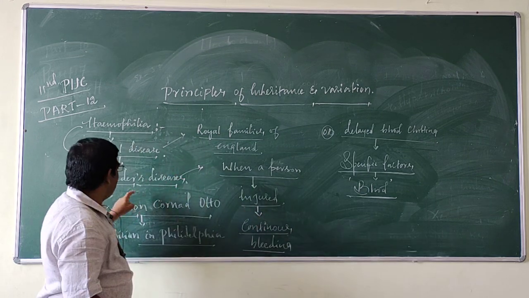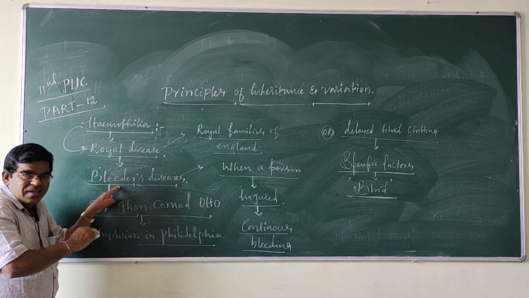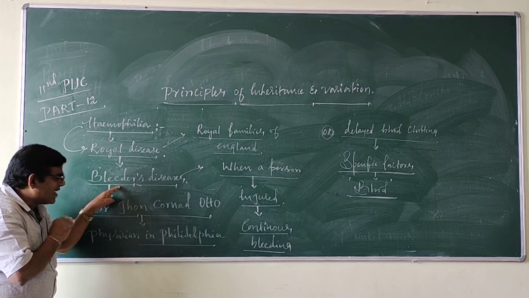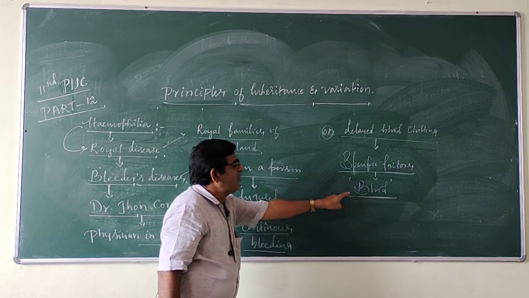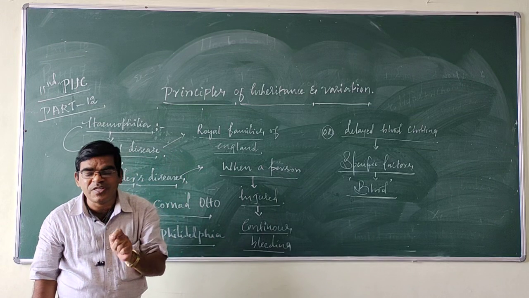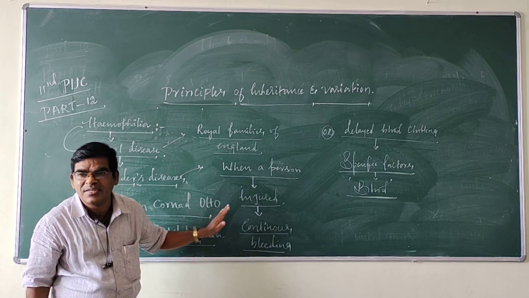So that's why it is called bleeders disease. In hemophilics, there is continuous bleeding of blood because some specific blood clotting factors are absent.